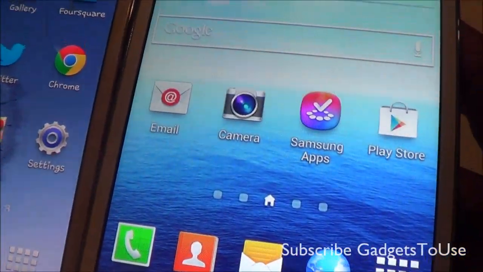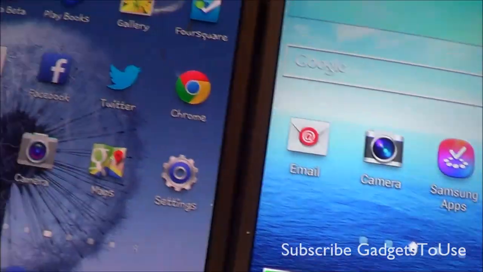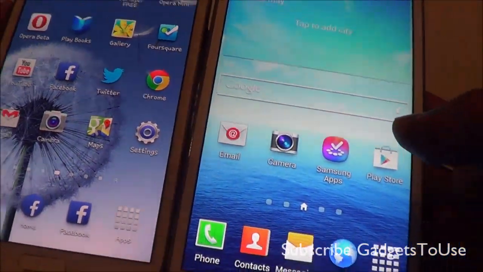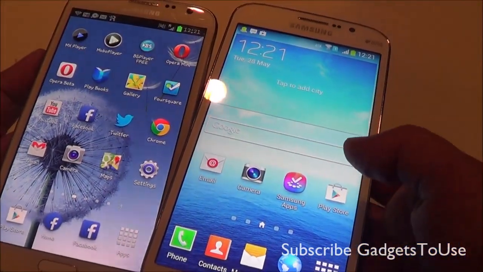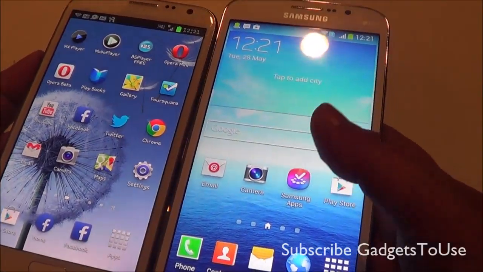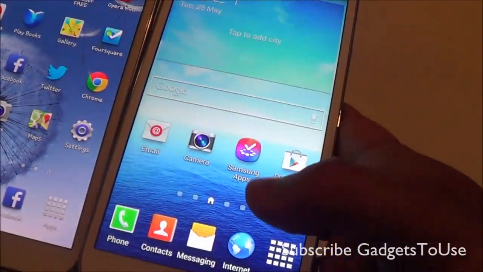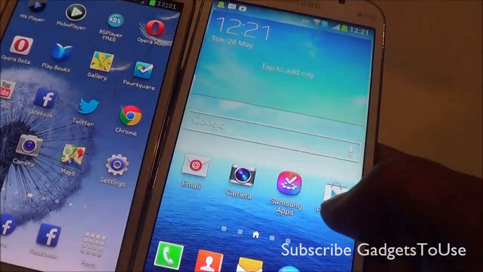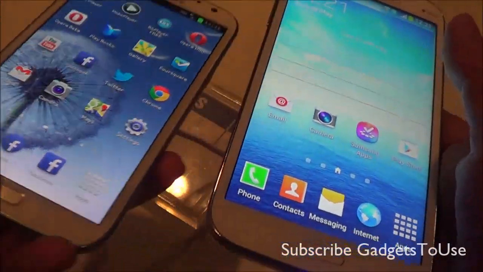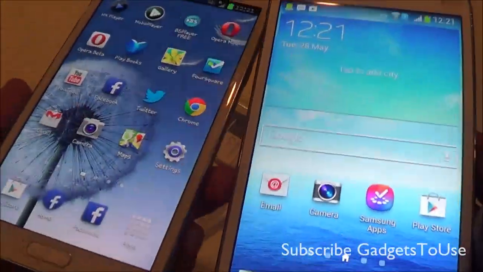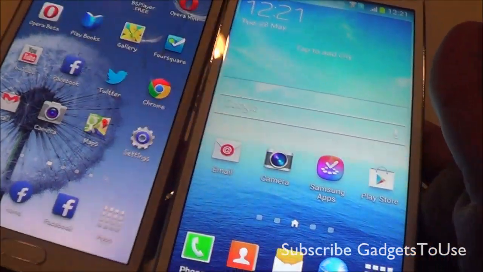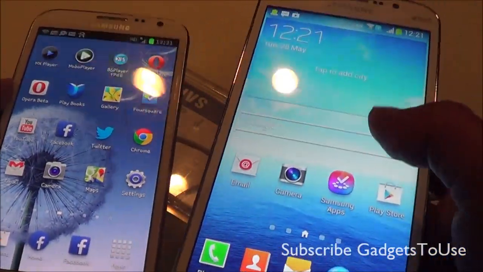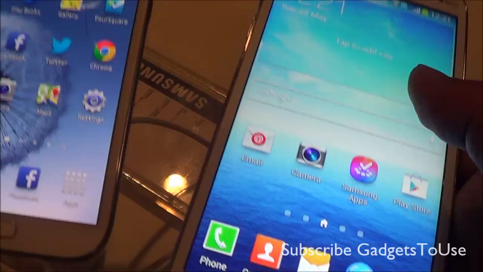If we take a look at these devices, it doesn't look much different as far as the resolution is concerned. The Samsung Mega 5.8 is actually running the latest version of TouchWiz UI, which is inherited from Samsung Galaxy S4, and you have some latest applications as well, whereas we do not have that as of now on Samsung Galaxy Note 2.